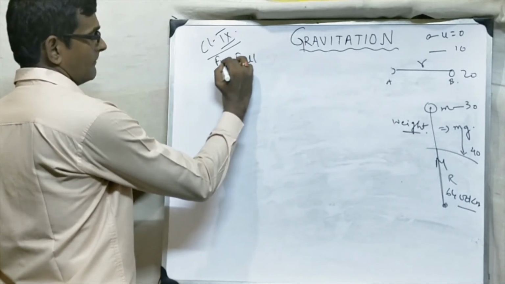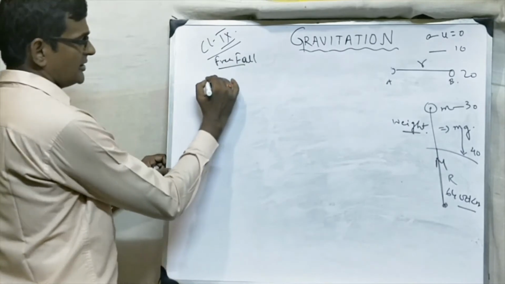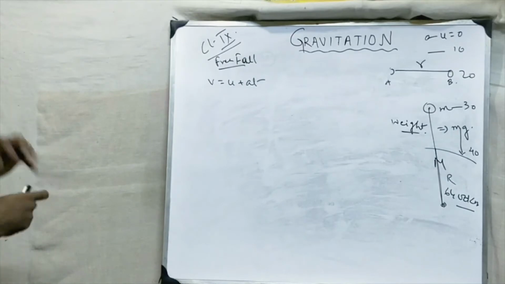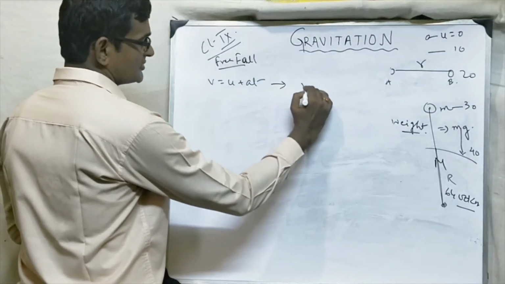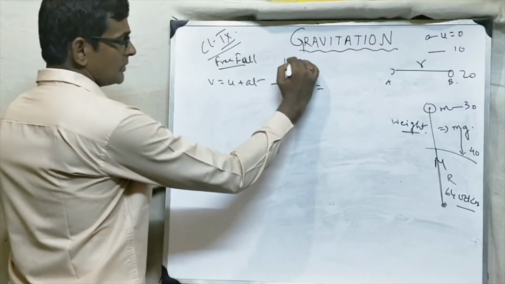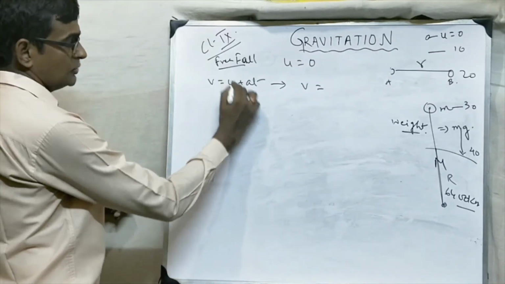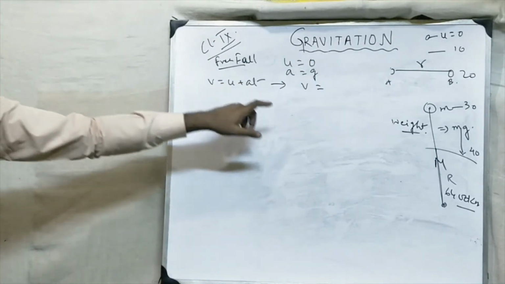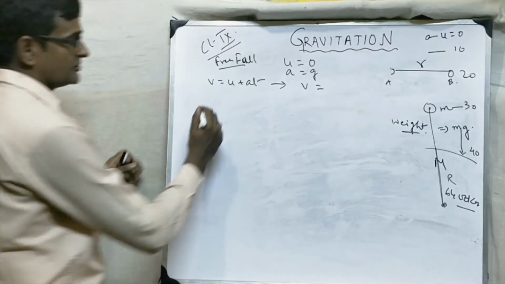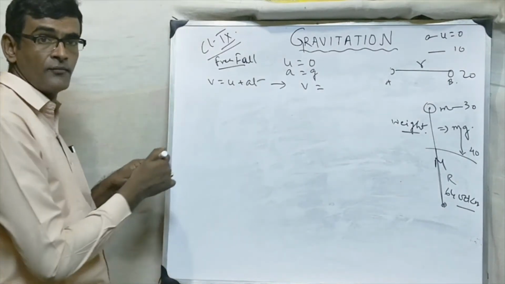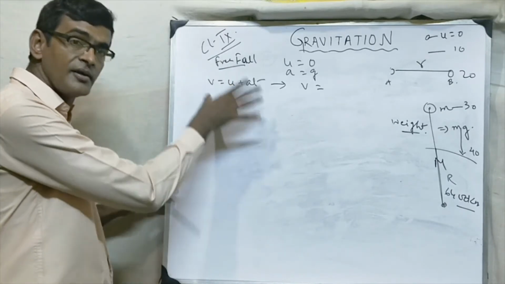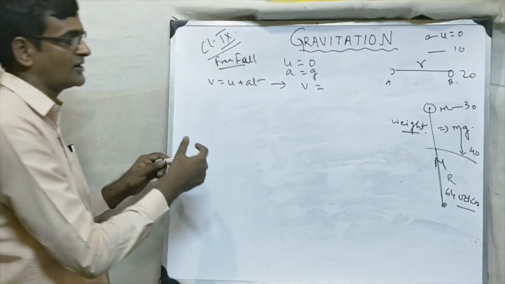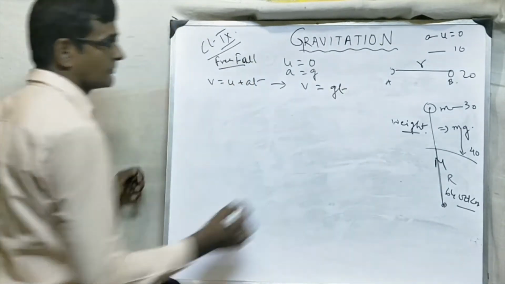So for free fall, we have studied that V equal to U plus AT. We know this formula. What will this change to? This will change to V equal to, U is 0. What is the point we should consider? U equal to 0 and A equal to G. If you make these changes, U equal to 0, A equal to G, this is the general formula we have studied, applied, and derived in the chapter of motion. But in case of free fall, this formula will be converted to V equal to GT.